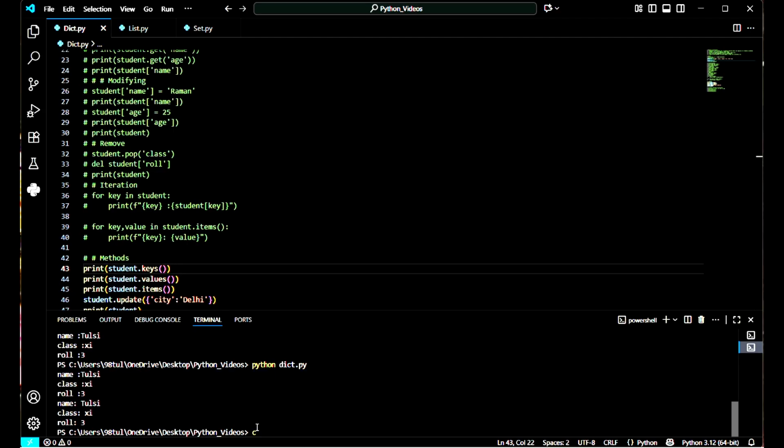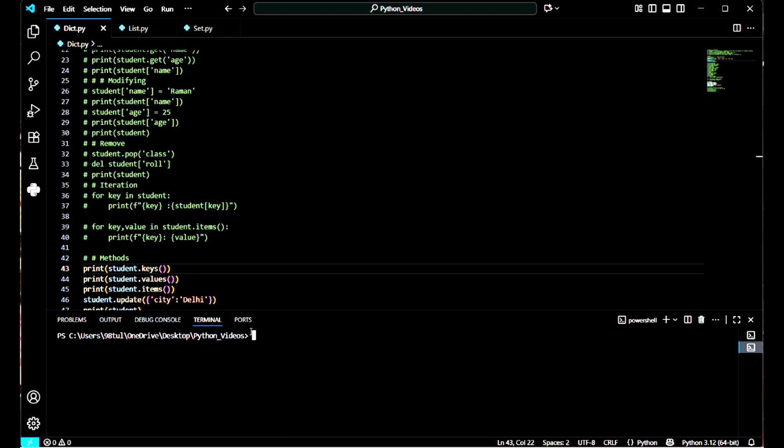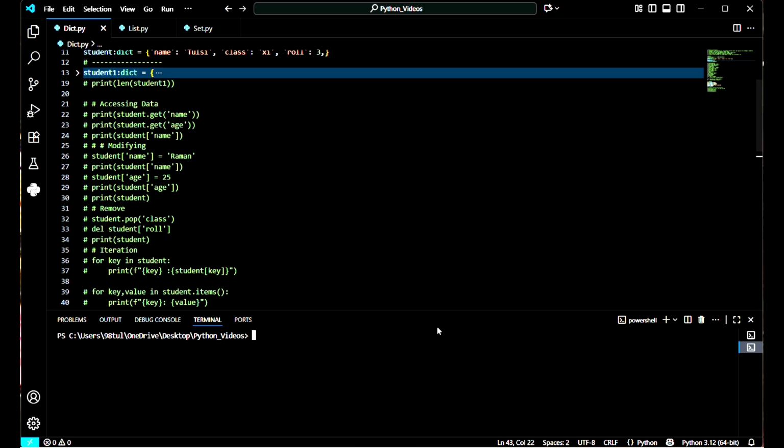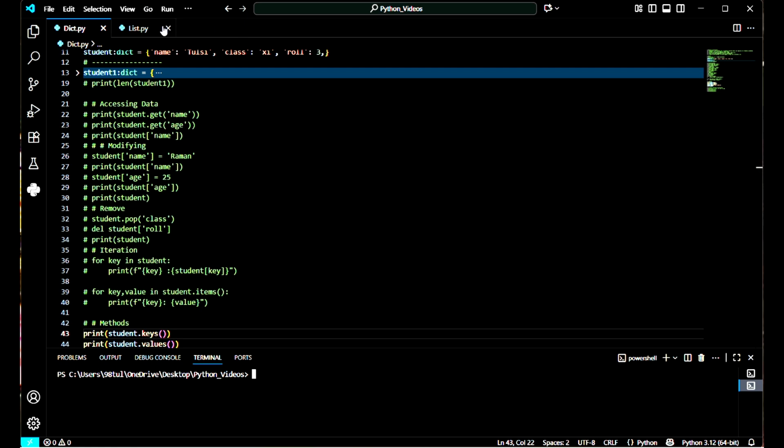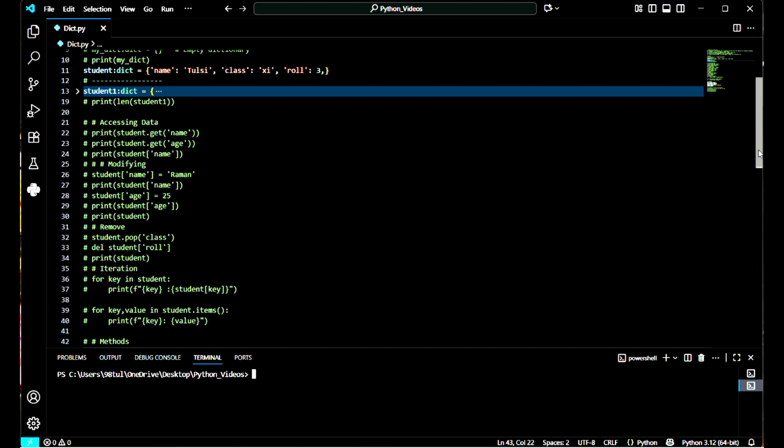Let me first clear my terminal. Okay. So using the keys function, we will get just the key, not the value, just the key.